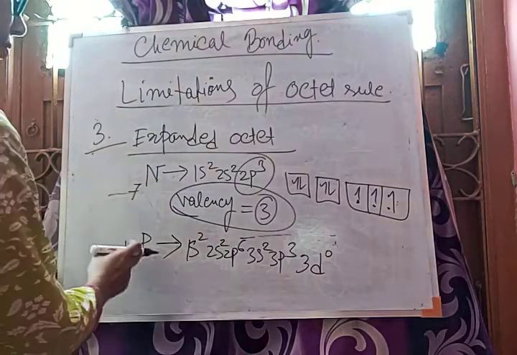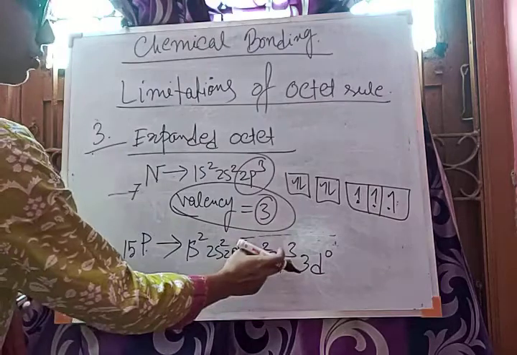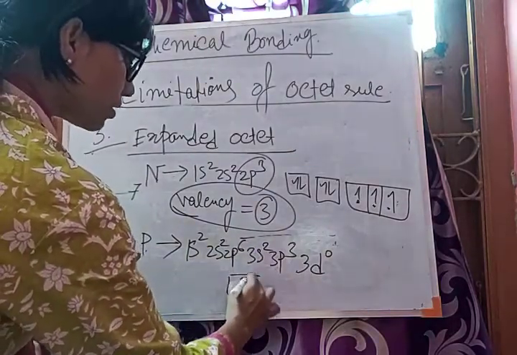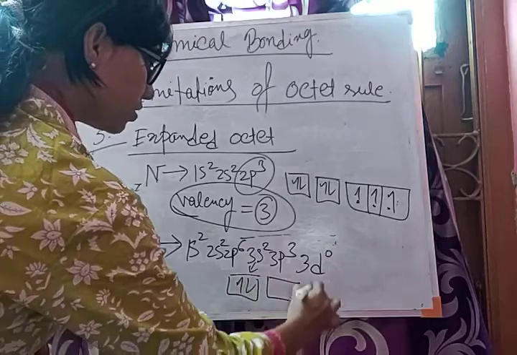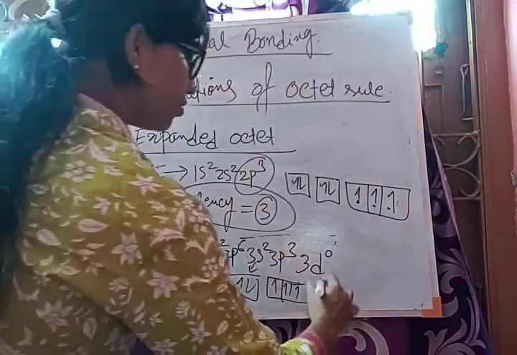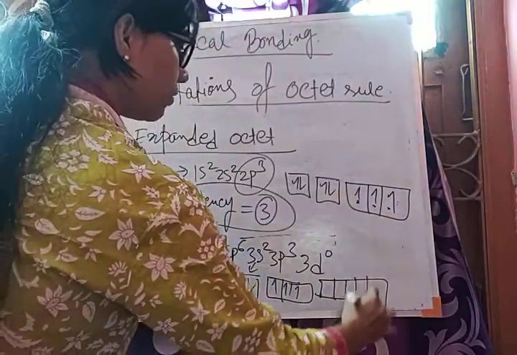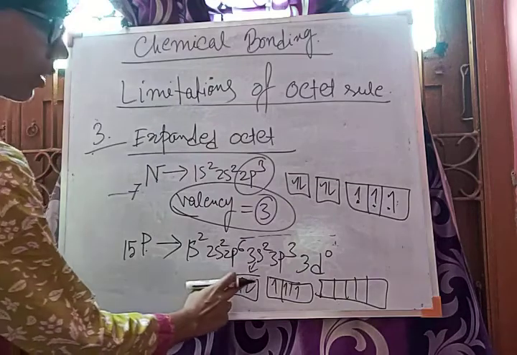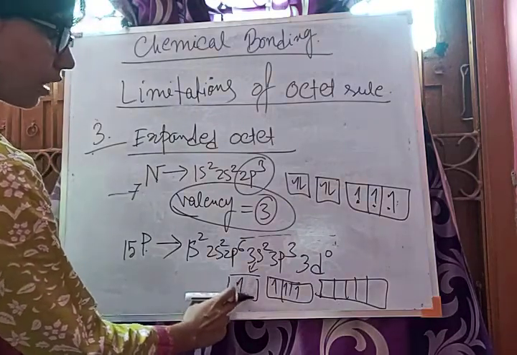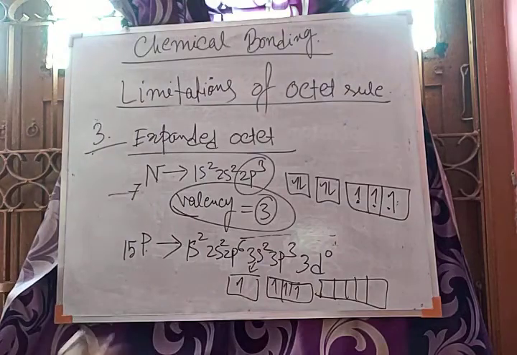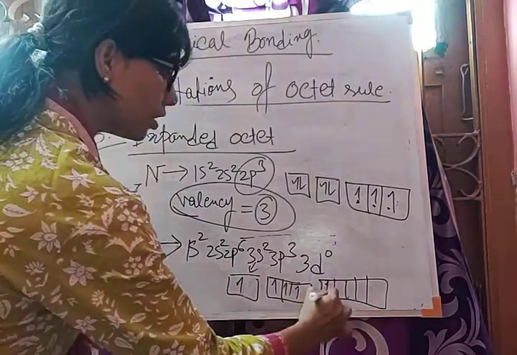Here the valency of phosphorus is 3, that is okay. You can see this is 3s and this is 3p3. The existence is like this and 3d is totally vacant. Now what can phosphorus do? Phosphorus can break this pairing and transfer 1 electron to this vacant d orbital.